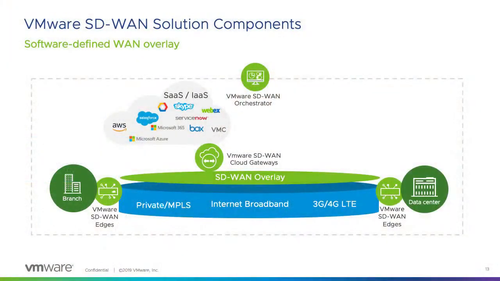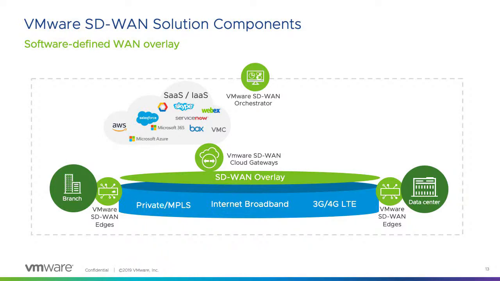So these are the components which you are looking at. The solution components are the same, which I explained. You can look at the left side, there are SD-WAN edges, and this is a replacement of your router. You can see that in the bottom there is MPLS or all the underlay, and on top of that we are building overlays. And these overlays will give you a lot of intelligence. You can get security, these are security encrypted overlays. You can get monitoring, visibility, all of these components with the help of SD-WAN.